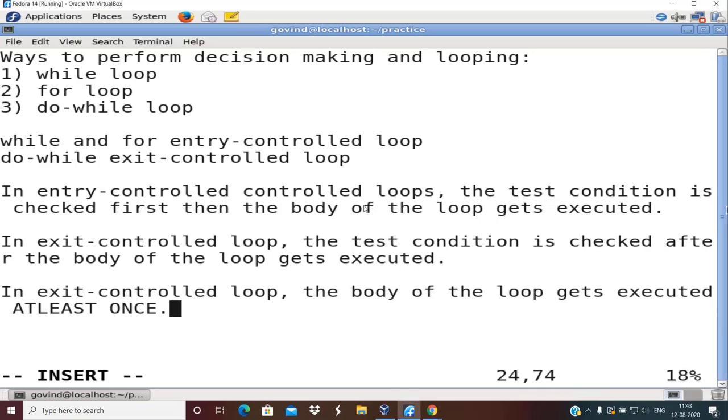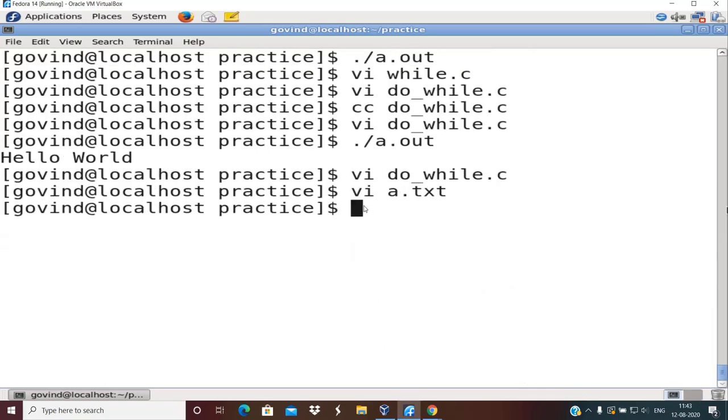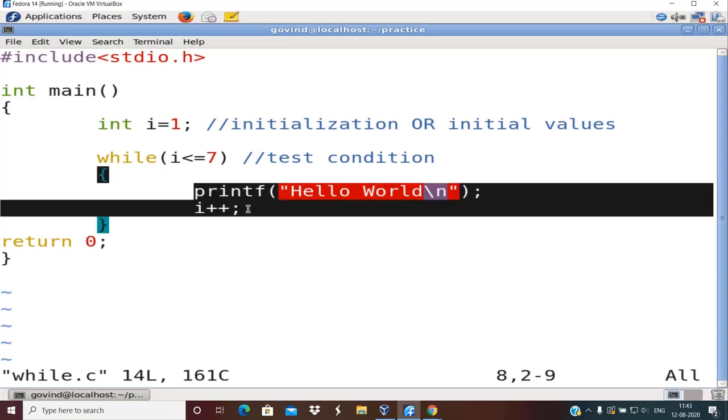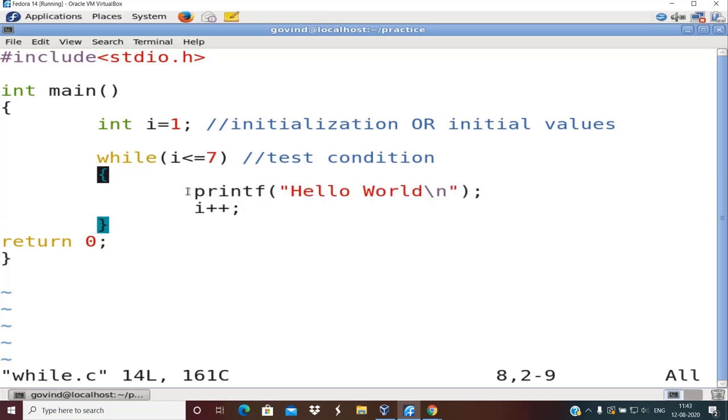Say for example here in while.c, if I make it as 1, when will this while loop come out? Only when the test condition becomes false. But can I have a scenario wherein, within the body of the loop, depending on some condition, I come out of the loop?